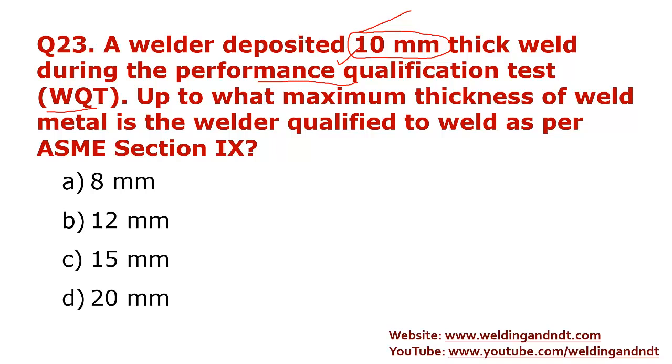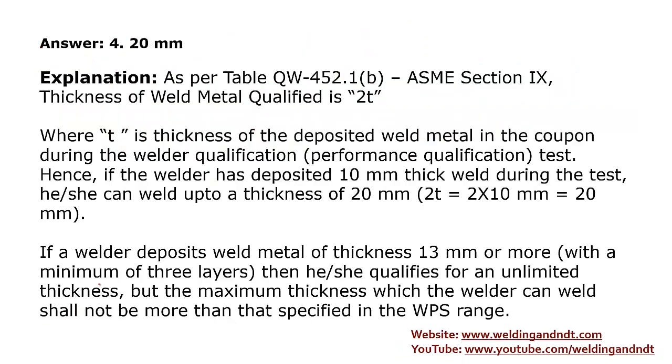T is the weld metal thickness deposited during test. So 2 multiplied by 10 will be 20. So the welder will be able to weld 20, or the welder will be able to deposit 20 thick weld at job.